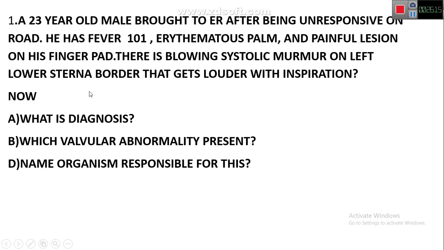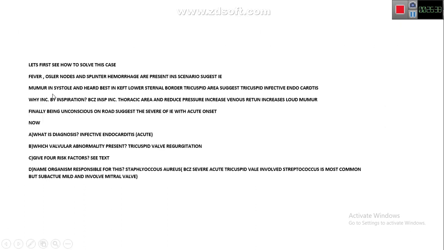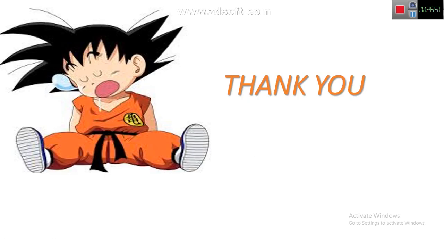Since it is at the left lower sternal border and there is a blowing systolic murmur, we have the tricuspid valve. Left lower sternal border is the tricuspid area, and systolic means tricuspid regurgitation. Name the organism responsible for this. Staph aureus. It is the most common organism that involves the right side of the heart and causes acute infective endocarditis. Here is the solved slide. I have already solved this: infective endocarditis, tricuspid regurgitation, and there is a reason for it being increased during respiration. You can see through this. And thank you very much.